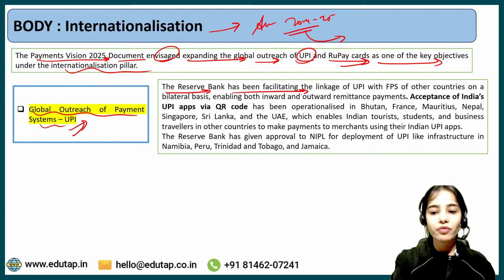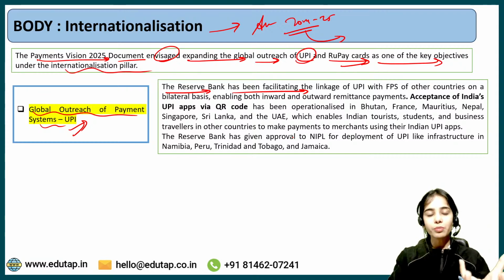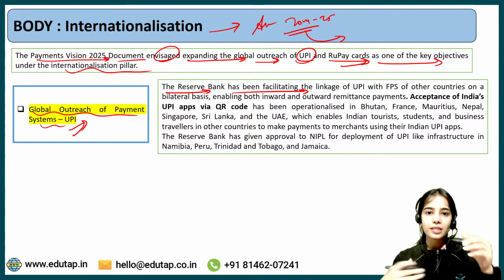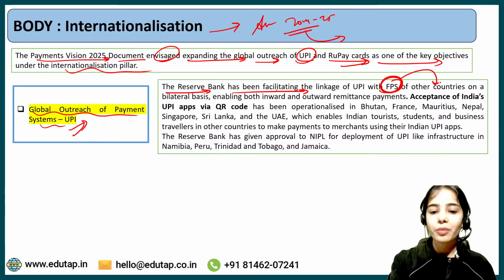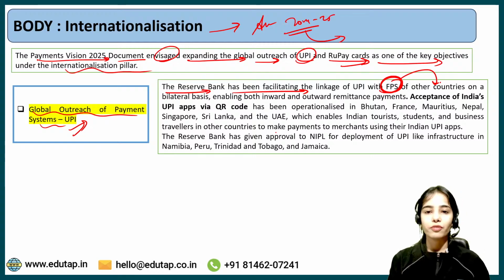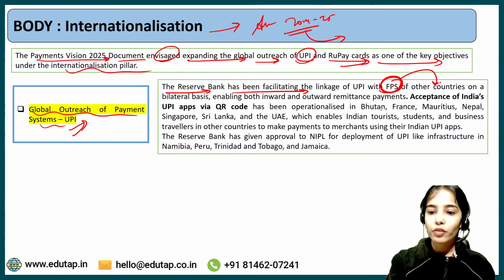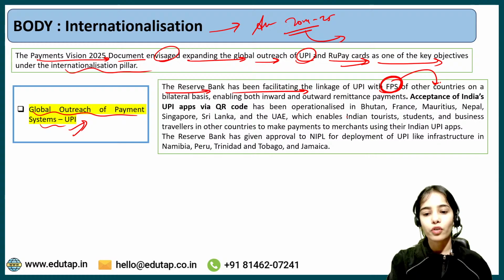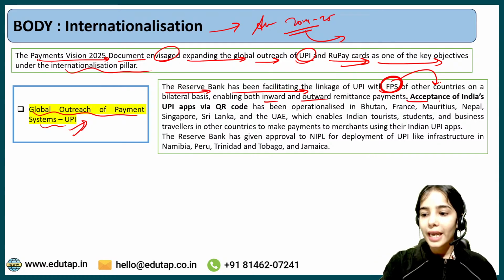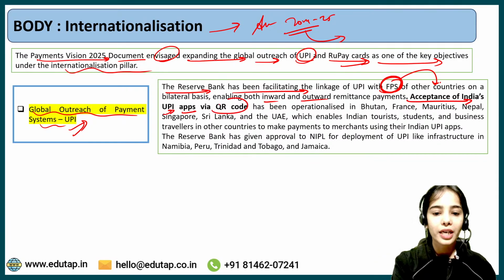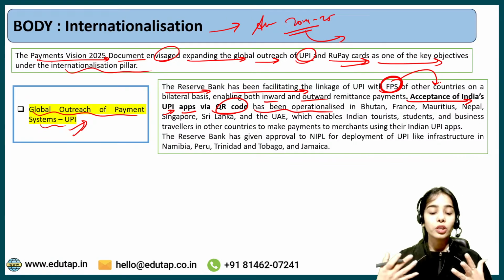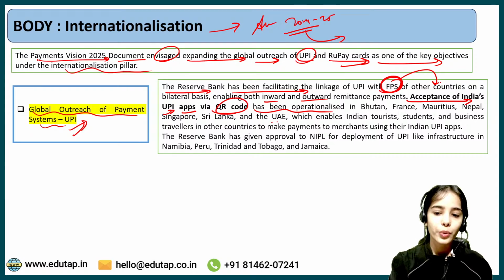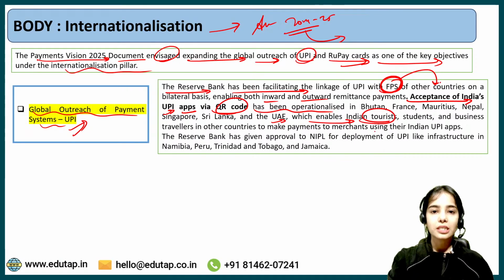So the Reserve Bank has been facilitating the linkage of UPI with the fast payment systems of other countries. UPI is the fast payment system of our country, and there are fast payment systems of other countries, and the RBI has been facilitating the linkage of UPI with them, for outward and inward remittance payments. Acceptance of India's UPI apps via QR code has been operationalized in Bhutan, France, Mauritius, Nepal, Singapore, Sri Lanka and UAE, which enables Indian tourists, students and business travelers in other countries.